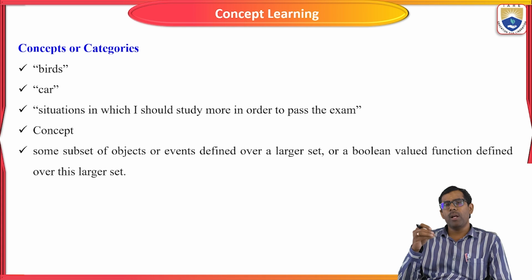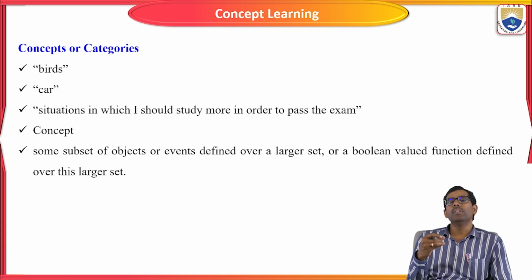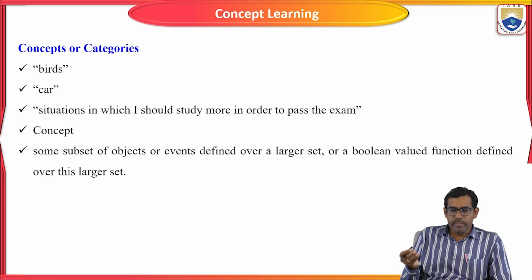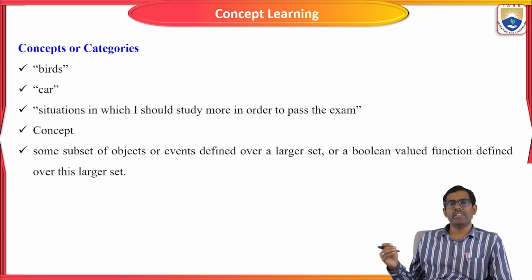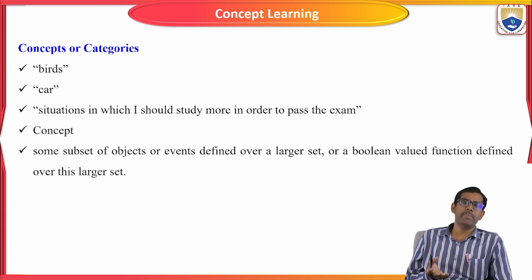Based on the problem statement, we gather some inputs from the problem statement. That is a concept. A concept is some subset of objects or events defined over a larger set. So we assign a Boolean value based on that logic. Everyone knows the Boolean values in mathematical representation are 0 and 1: 0 is false, 1 is true. Either it will produce a predicted or accepted output, it will give Boolean values.